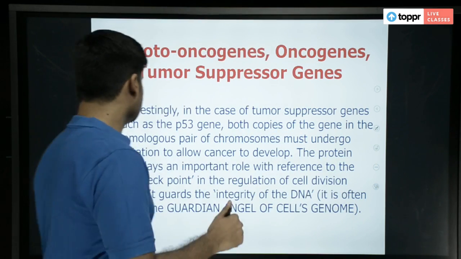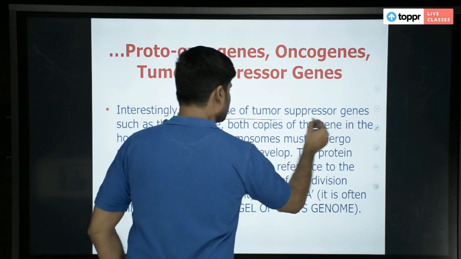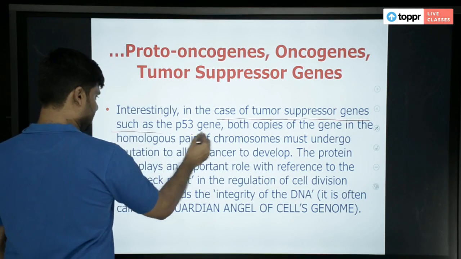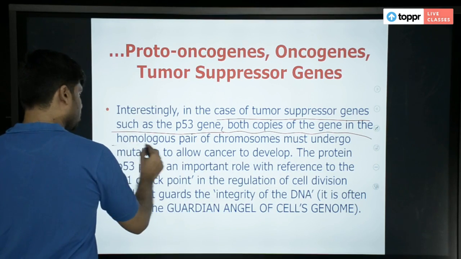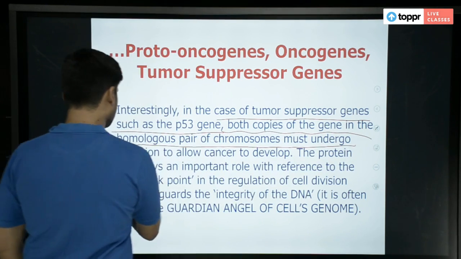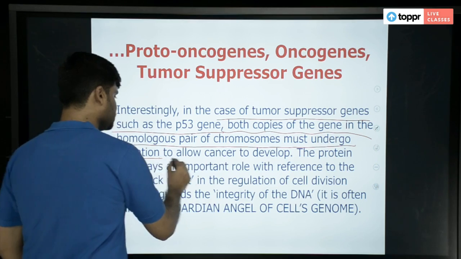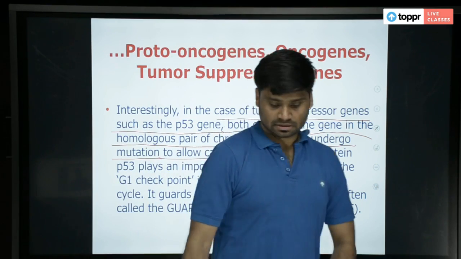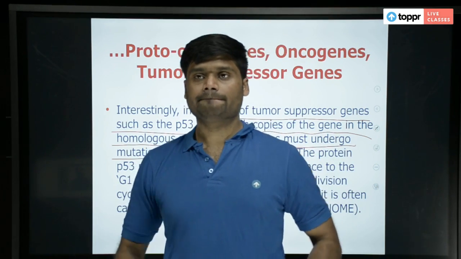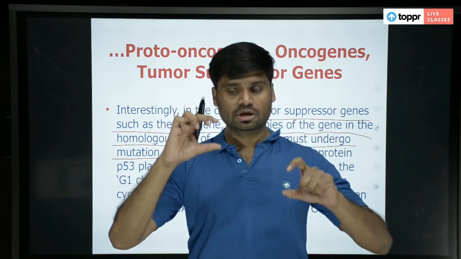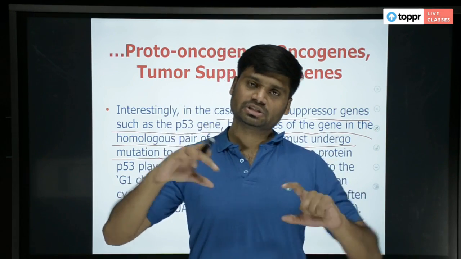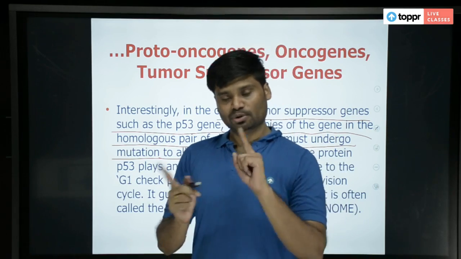Luckily enough, in the case of tumor suppressor genes like P53, both copies of the gene in the homologous pair of chromosomes must undergo mutation for the cancer to develop. So that is very fortunate: in the homologous pair of chromosomes where P53 is present, both alleles must get mutated. You have to mutate both the alleles.